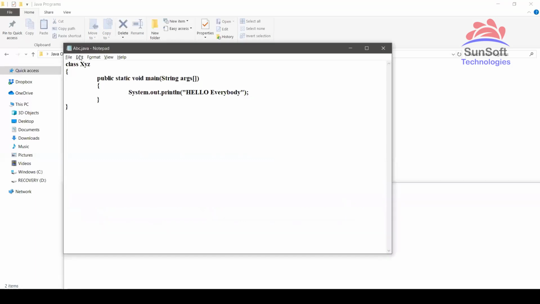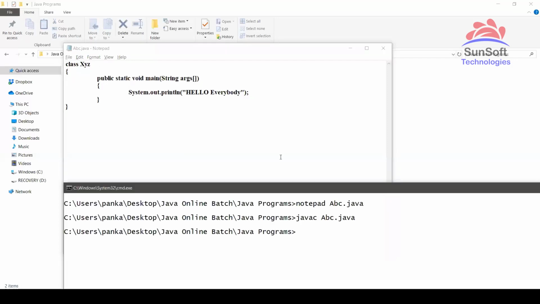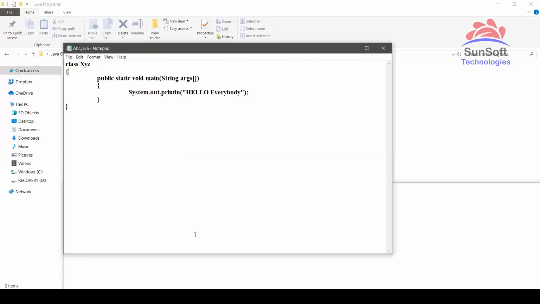But check out the same thing. You might have already noticed, if you do this in Eclipse and you change the class name, when you right click new class ABC you have given, but after that you change the ABC to XYZ, it will show you error. Now why it will show you error, that I will tell you. This is not because class name and file name should be same. This is because if I give the class name as public, now this is an important point to remember. If you declare a class as public, then the file name and class name should be same.